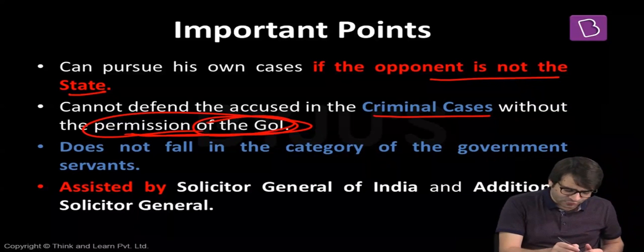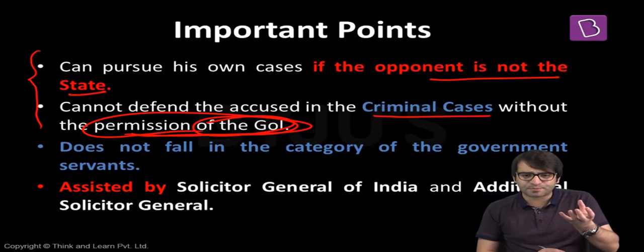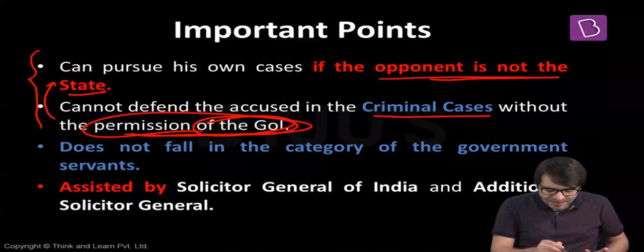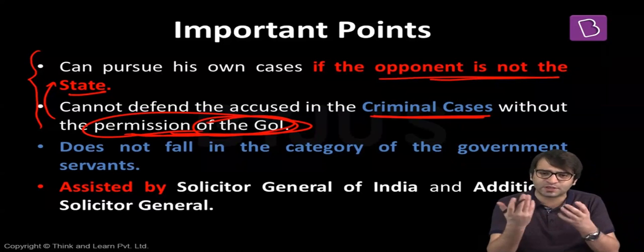Now you might say that there is a confusion between point 1 and point 2. The Attorney General can pursue his own case if the opponent is not the state. That I agree, that I understood. But the second point is more or less the same. I cannot defend any accused in a criminal case without the permission of the government of India, if I'm the Attorney General of India. There is some confusion here. I will remove that confusion.